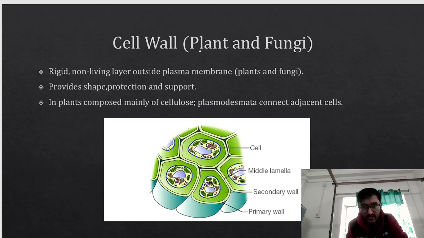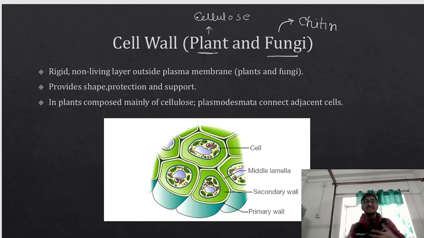In case of plants, the cell wall is made up of what? Cellulose. In case of fungi, it is made up of what? Chitin. The cell wall of fungi is made up of chitin and the cell wall of plants is made up of cellulose. That's all.